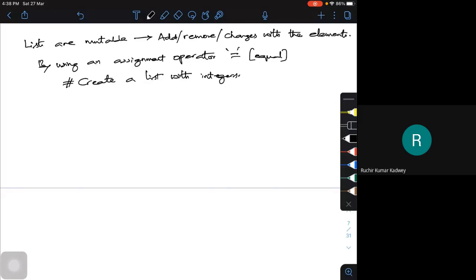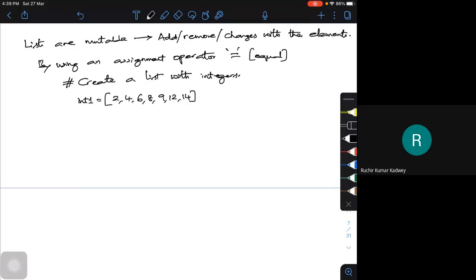Let me call it int1. I'm going to create it as 2, 4, 6, 8, 9, 12, 14, like that. So it may be a typo, where this list is nothing but even numbers: 2, 4, 6, 8, 10, 12, 14. Now, accidentally, what I have done is, instead of 10, I have added 9 in the list.